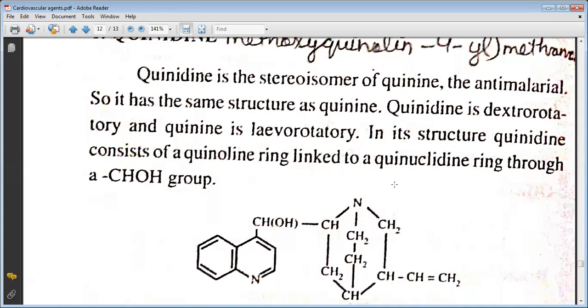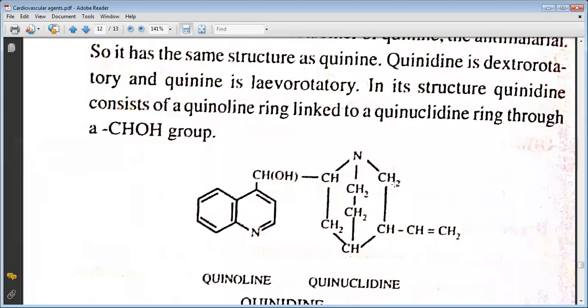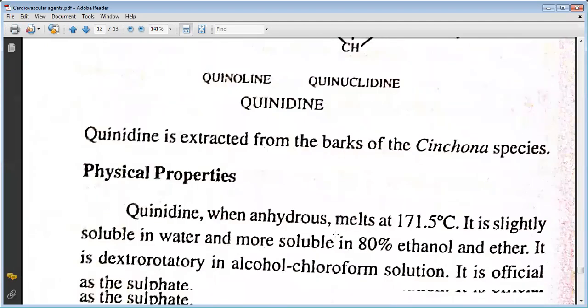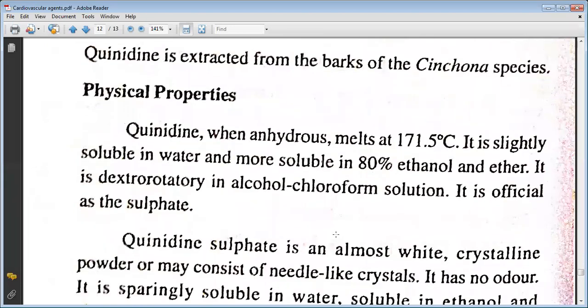In its structure, quinidine consists of a quinoline ring linked to a quinuclidine ring through a CHOH group. As you all can see, the structure of quinidine consists of a quinoline and a quinuclidine. It is extracted from the bark of Cinchona species.